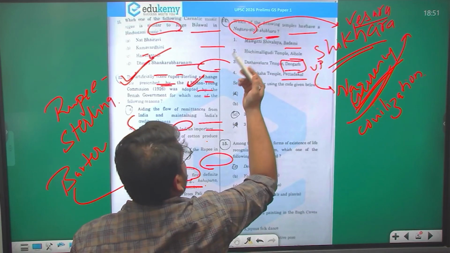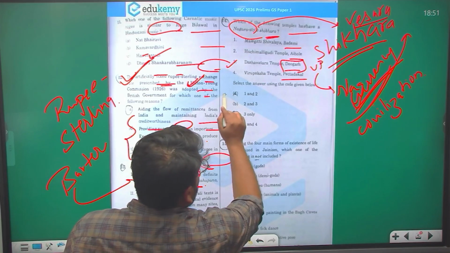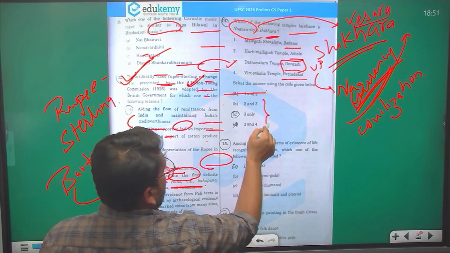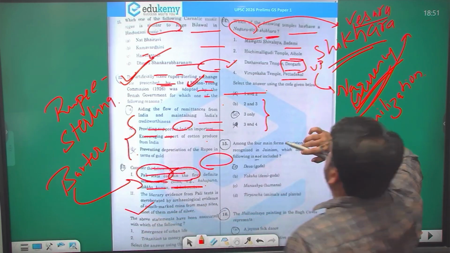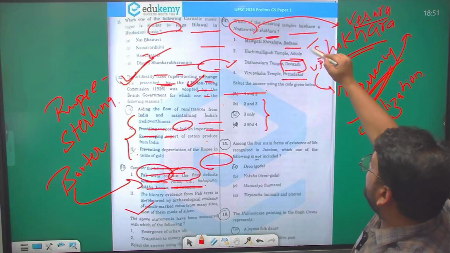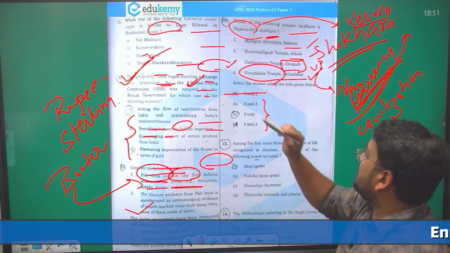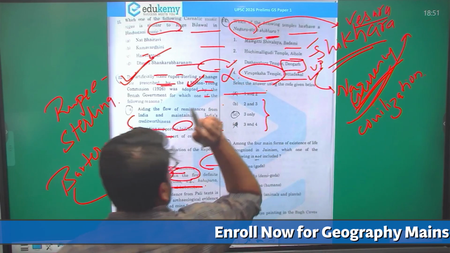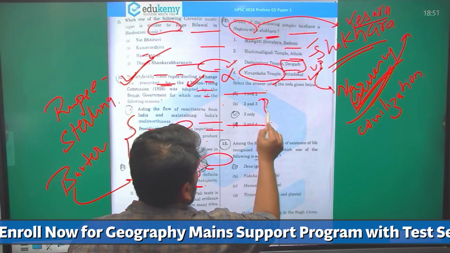So you would be thinking, yes, this statement is correct over here. So you will eliminate 1 and 2, right? And you would be left with 3 options over here. Kiradeogarh. Then you will see other options. Then it is your Badami, Aihole and Pattadakal. The Virupaksha temple of Pattadakal, we all know, is purely Dravida style or Vesara style. So this statement is incorrect over here. 3 and 4 get eliminated. Now you are left with 2 options.